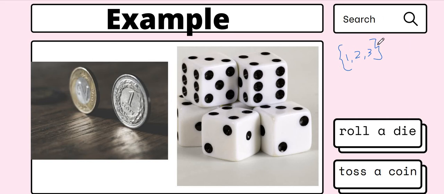Okay. And then another one is sample point. Sample point is what we have inside here: 1, 2, 3, 4, 5, 6. Then the last one is event, right? Event is a subset of the sample space. For example, list down the even numbers. So the even numbers are a part of 1, 2, 3, 4, 5, 6, which is 2, 4, and 6. So that one is the event, the event of even number.